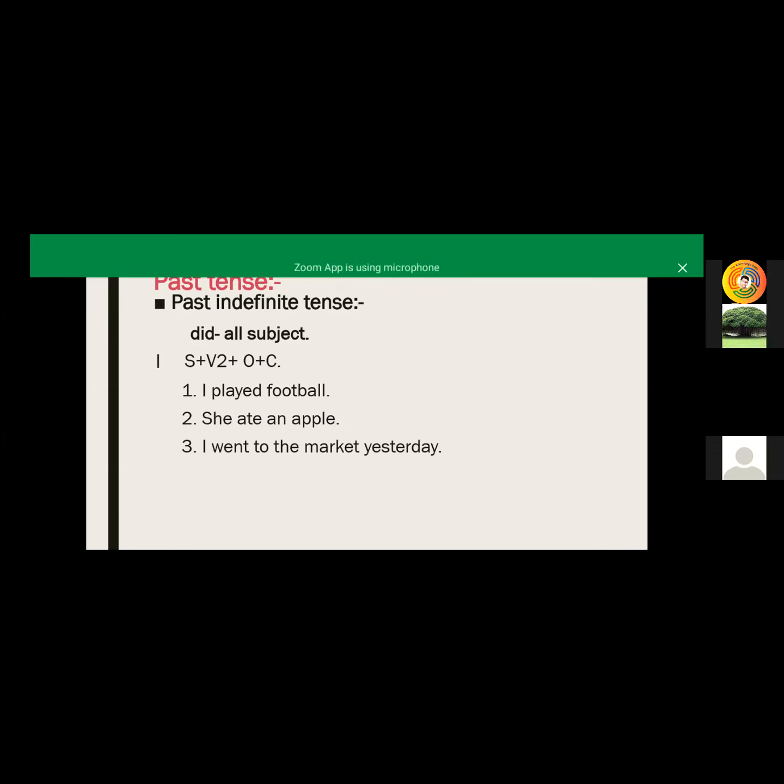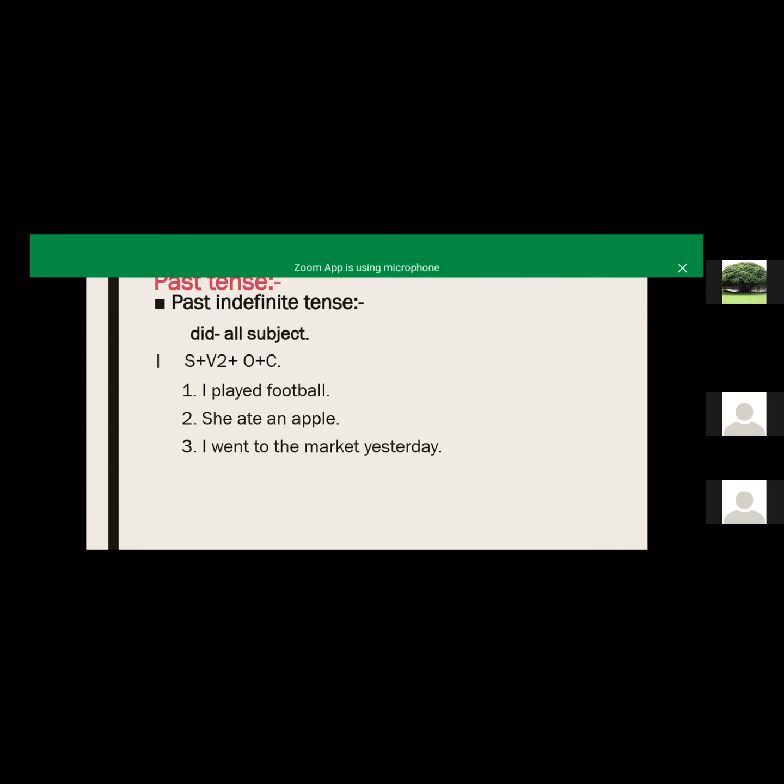Same as in the second example, she ate an apple. Here we are using the V2 form of the verb eat: eat, ate, eaten. So she ate an apple. This is our sentence, that वो apple खाती थी. I went to the market yesterday. मैं कल market गई थी.